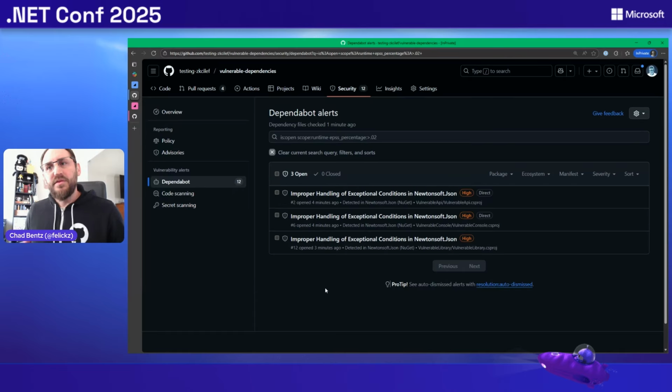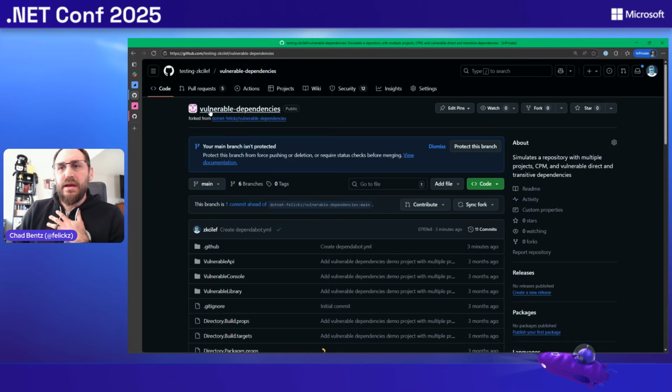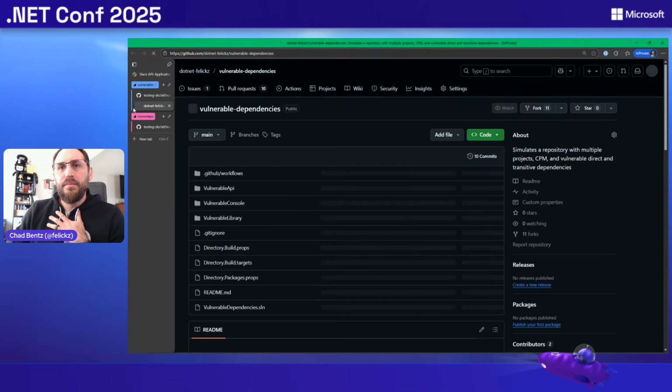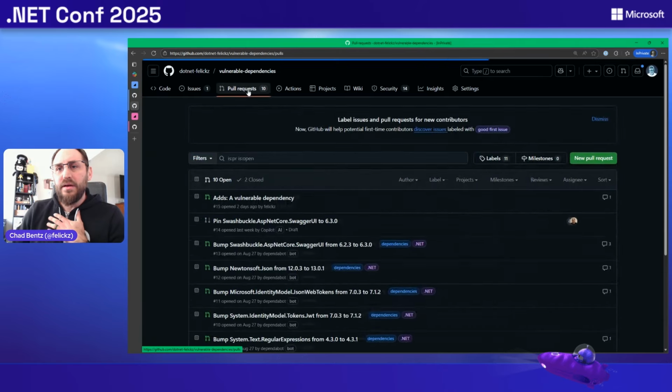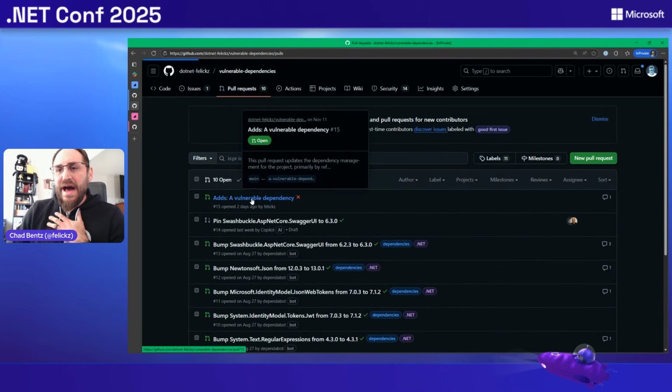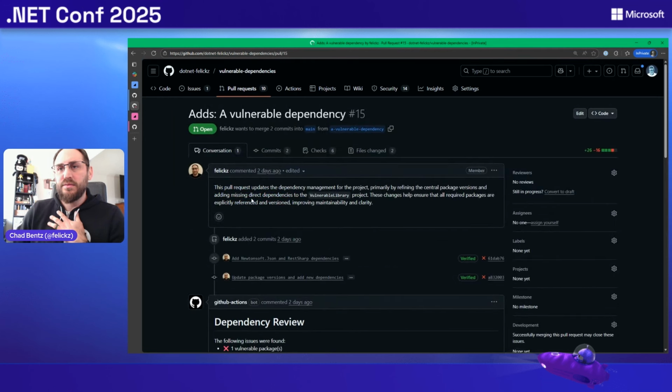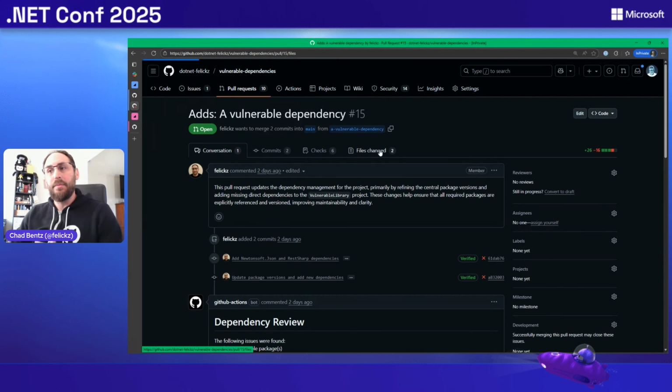So that's really awesome to view your backlog, but like how would we prevent these from getting into our repo as new vulnerabilities? So while this repo continues to spin, I'm going to head back to the repo I forked from because I've got already a pull request out here where I've added a vulnerable dependency. So now I'm a project maintainer. Imagine somebody sending me a pull request and they're updating my package manifest to pull on a dependency.